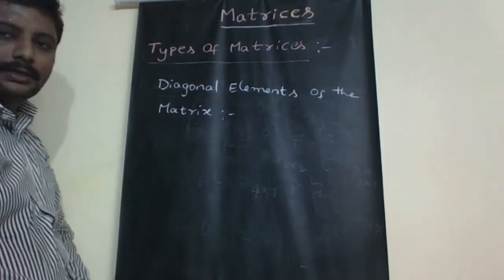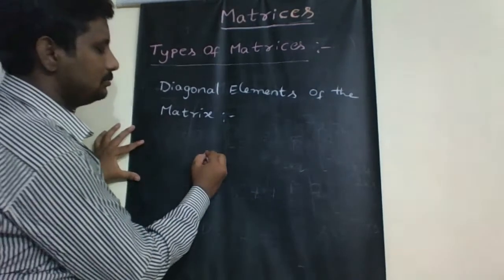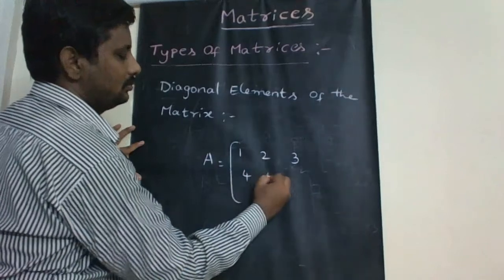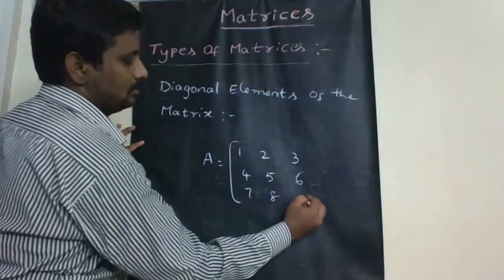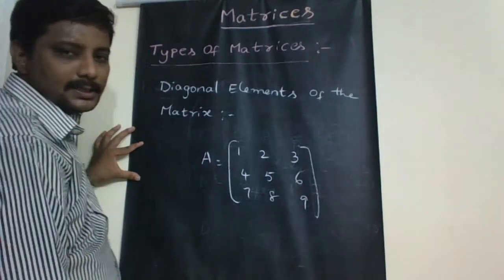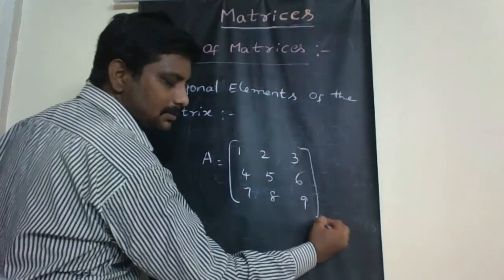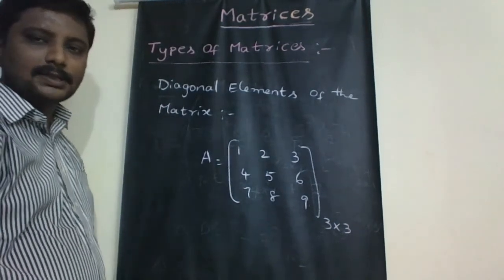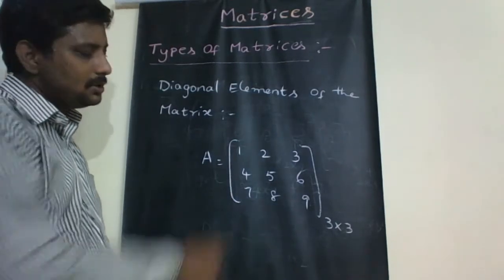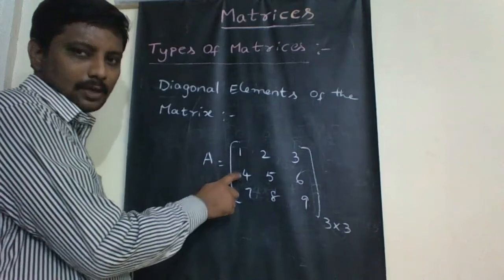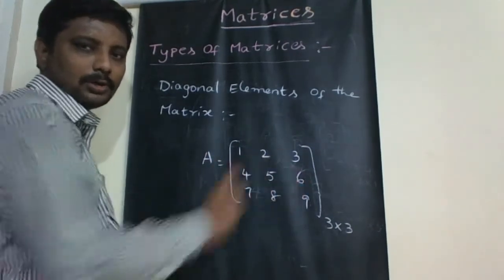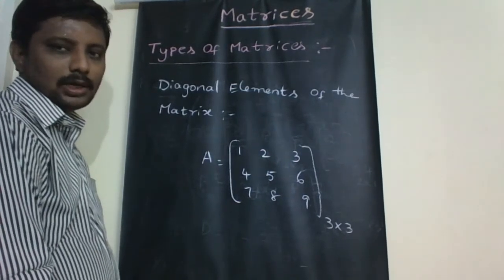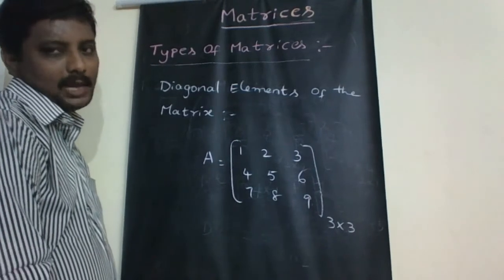For example, if we consider this matrix which is of order 3 by 3, diagonal elements means, if we consider a square matrix, the first row first element, second row second element, third row third element, up to the last row last element are called diagonal elements of the square matrix.